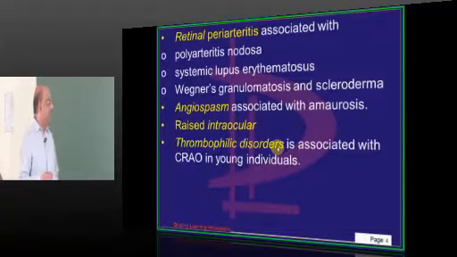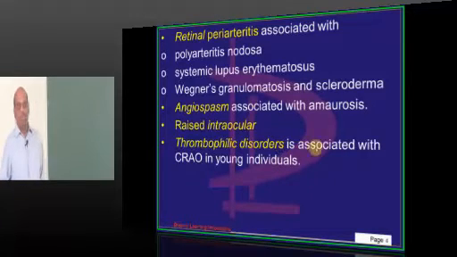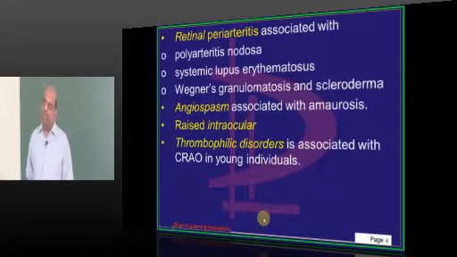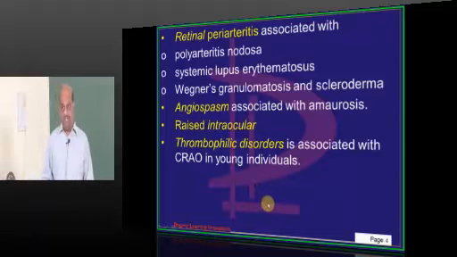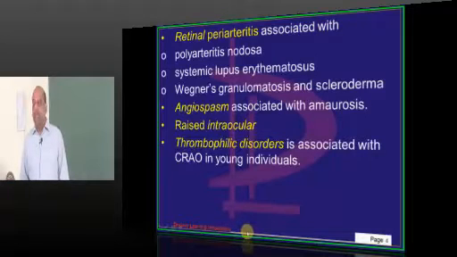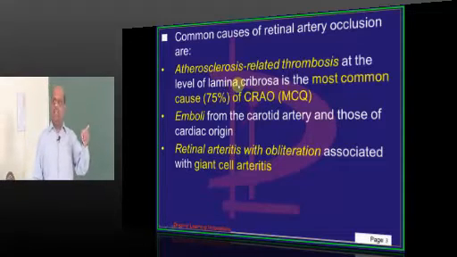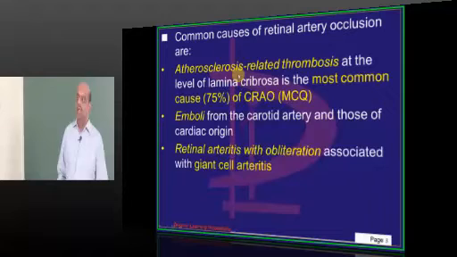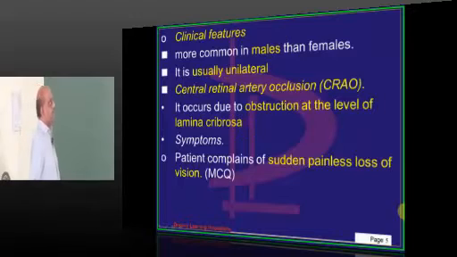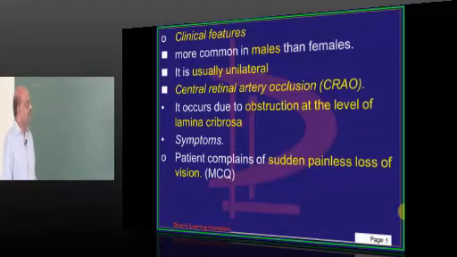Then any vasospastic episode can lead to the development of amaurosis and sudden blindness, and raised intraocular tension. Few people have thrombophilic disorders like hyperhomocystinemia, protein C, protein S deficiency, factor V Leiden. They all can develop CRAO. But ultimately what you need to remember, the single most important point in tomorrow's exam, is that atherosclerosis-related thrombosis at the level of the lamina cribrosa is the most common underlying cause, is what I want to underscore to all of you. It's more common in men, usually unilateral.